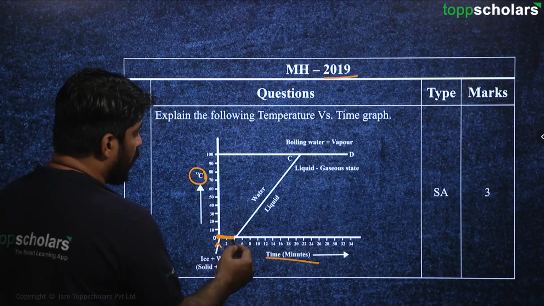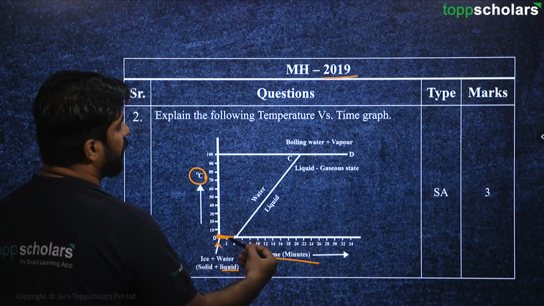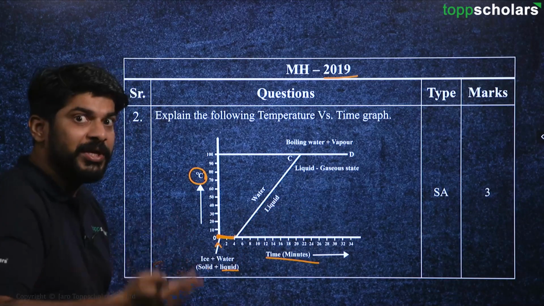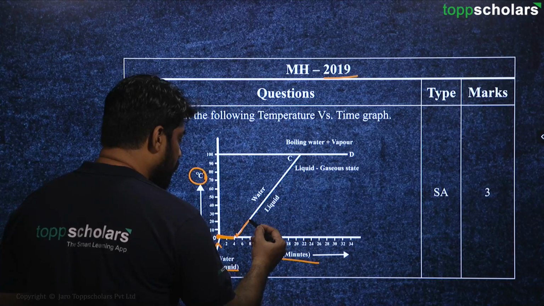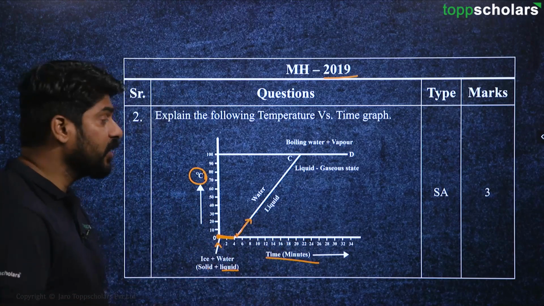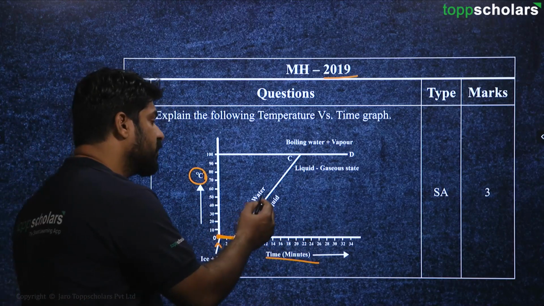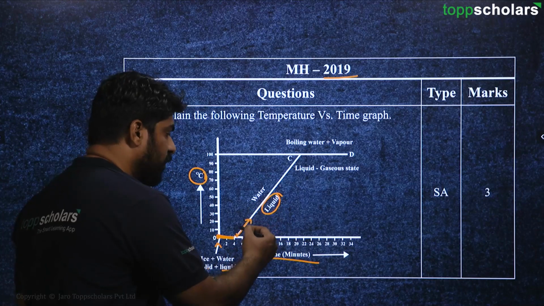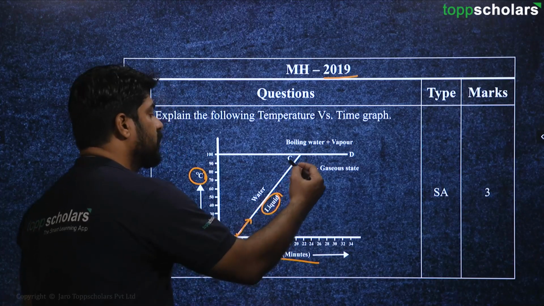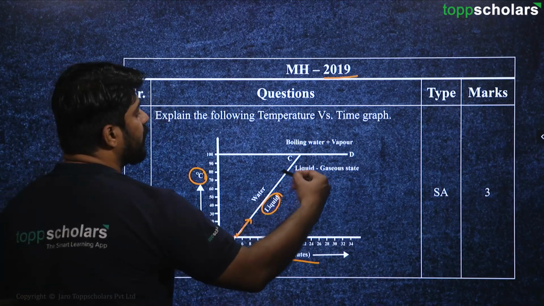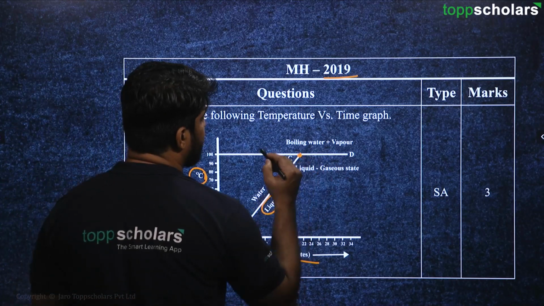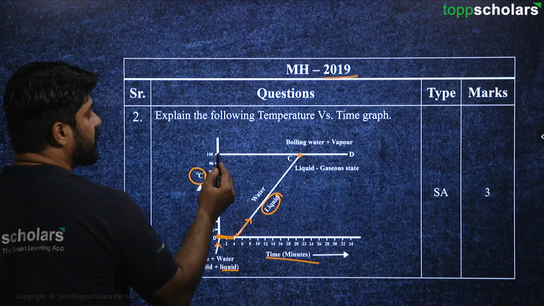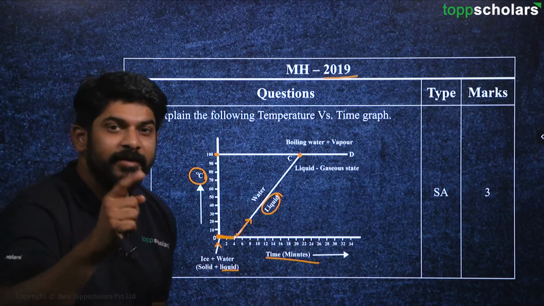Now moving on, as more heat is added, the temperature goes on increasing. In this case the water is in liquid state, and the temperature will go on increasing uniformly, and after reaching here you can see the temperature is exactly 100 degrees Celsius.